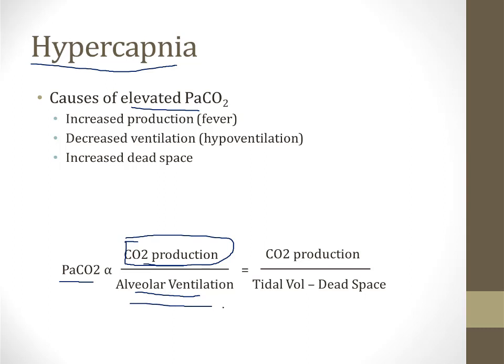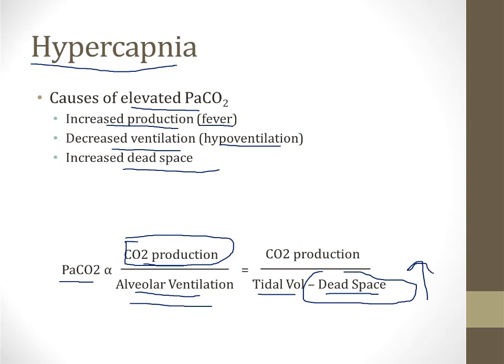Now, the alveolar ventilation is equal to the tidal volume minus the dead space. So if you understand this equation, it's now very easy to understand the causes of an increased PaCO2. You can have hypercapnia when you have increased production of carbon dioxide, as occurs in fever or any other cause of increased metabolic rate. You can also have a rise in the CO2 level when you have decreased ventilation, as occurs when there's hypoventilation for any reason. And then finally, and most important to this video, you can have hypercapnia when you have increased dead space. Dead space is in this equation for the PaCO2. It's in the denominator. So when the dead space rises, that is going to lead to a rise in PaCO2.